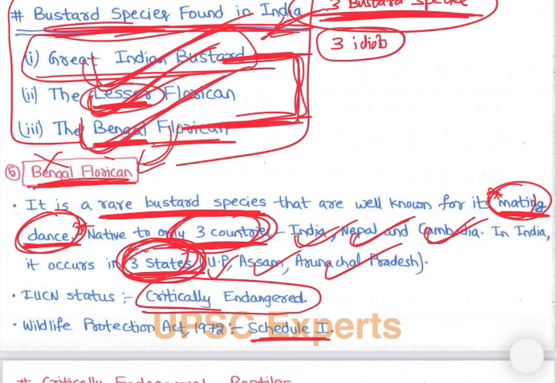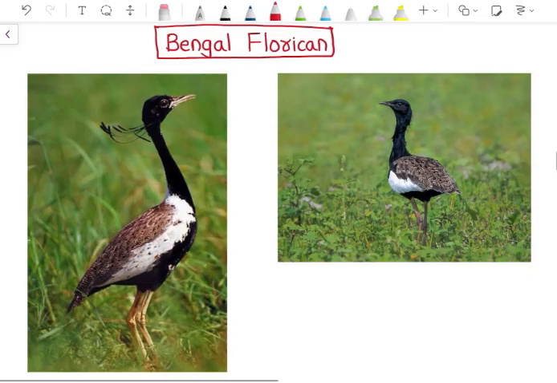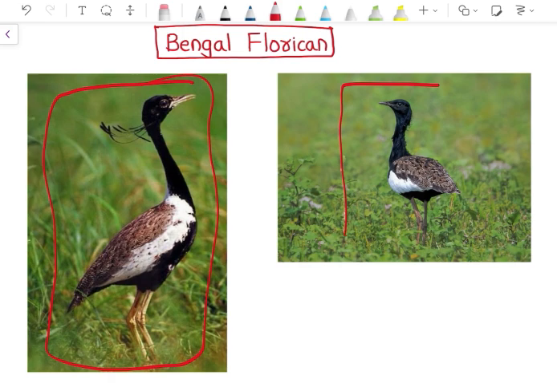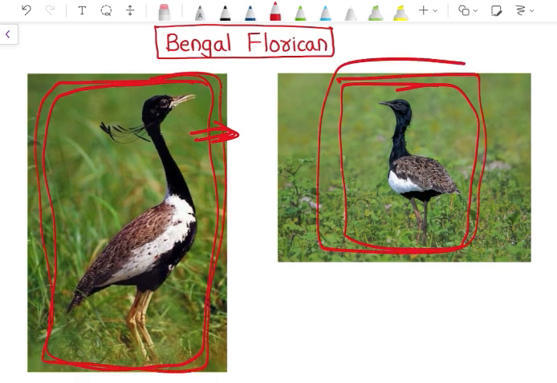So let's look at the image of Bengal florican also. See, this is the Bengal florican, right? Great Indian bastard की तरह ही है थोड़ा, but color अलग है, but अलग species भी है ये. This is one of the other bastards. So three bastards are there. So Bengal florican is the Bengal bastard. Right, like that we can remember. It is also critically endangered. So out of three bastard species present in India, two are critically endangered.